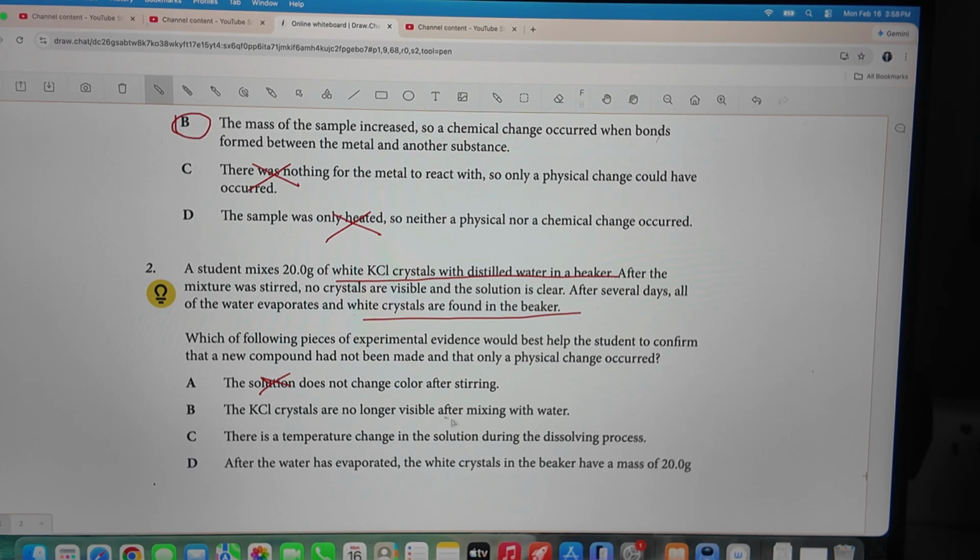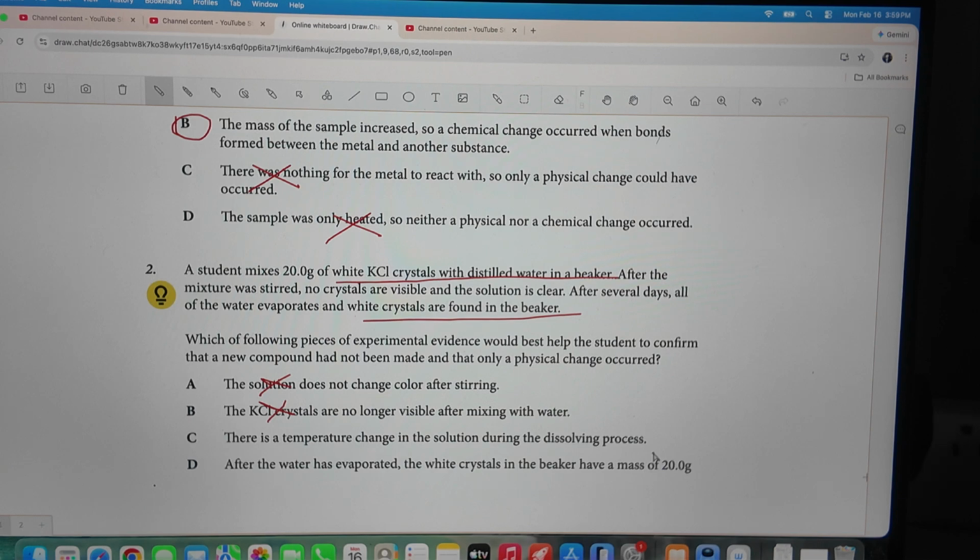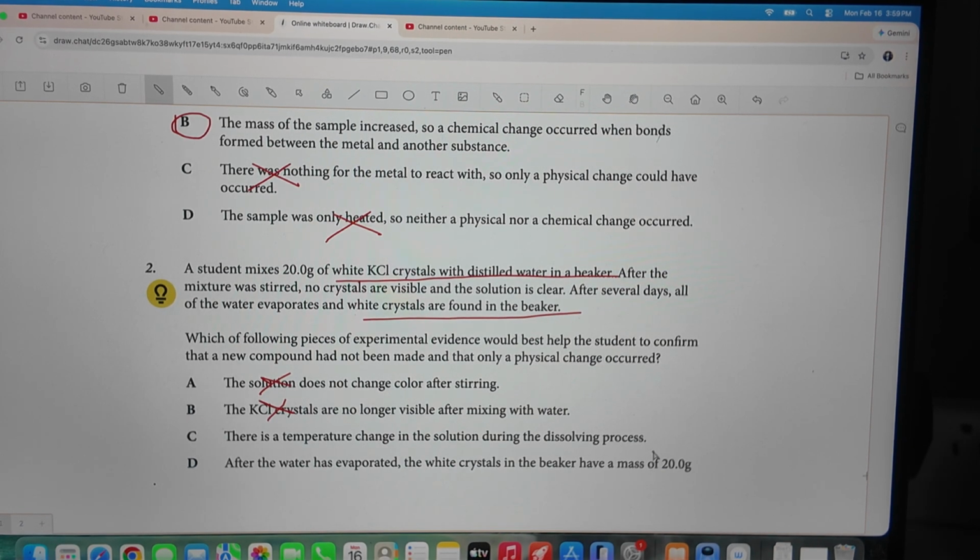The crystals are no longer visible after mixing with water. Just because they're quote unquote disappearing, it just means that they dissolved. It doesn't mean that they are gone. So I wouldn't say it's B either. That's not proof that only a physical change occurred. Then there is a temperature change in the solution during the dissolving process. Temperature changes can happen during dissolving without a reaction.